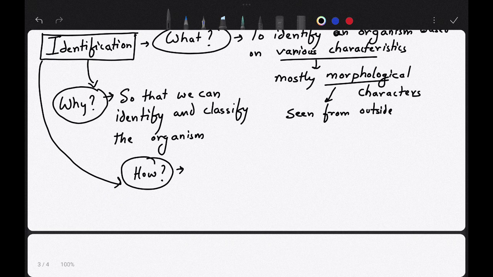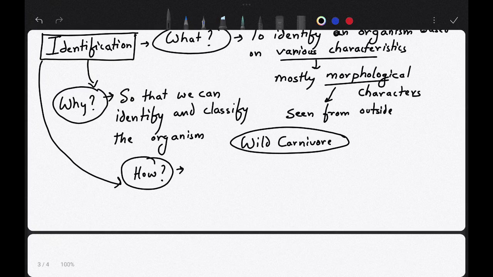Suppose I say you go to the forest and identify a wild carnivore. I hope you know what a carnivore is. The animals that eat flesh are known as carnivores. So if I tell you to identify a wild carnivore in a forest, you will say, sir, there are so many wild carnivores.